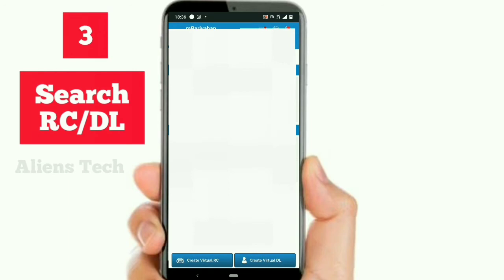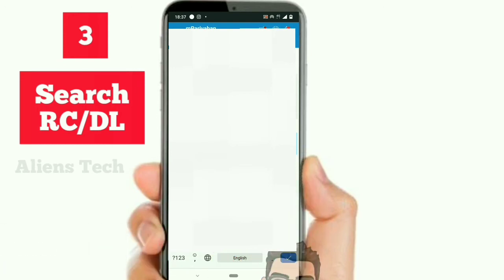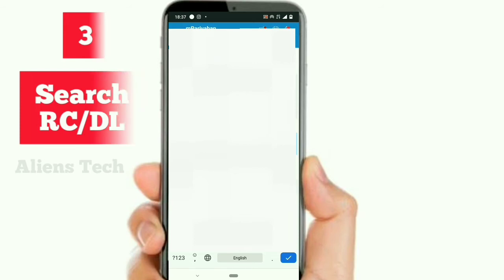The third feature is search the driving license of a known DL number. This app is not only for you, it can be used for anyone else. If you want to track any driving license, at that time you can go for this by providing the relevant RC number or the relevant DL number. You can even search an unknown person's driving license or RC number, but the only thing is that it will provide just the basic information of that relevant RC number or driving license number.